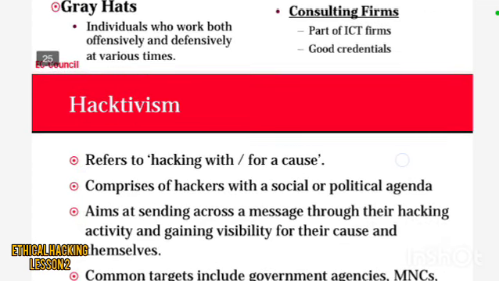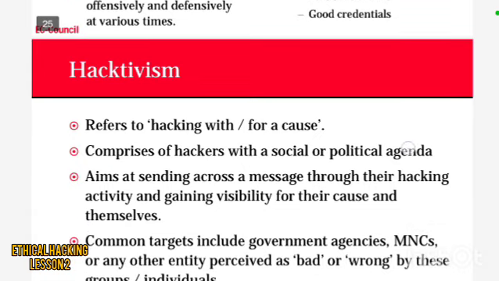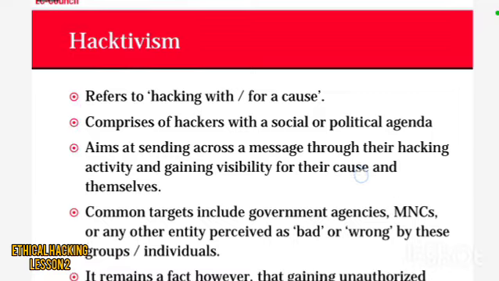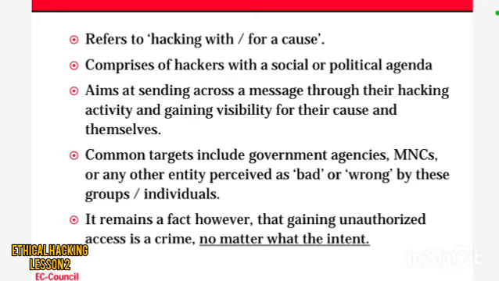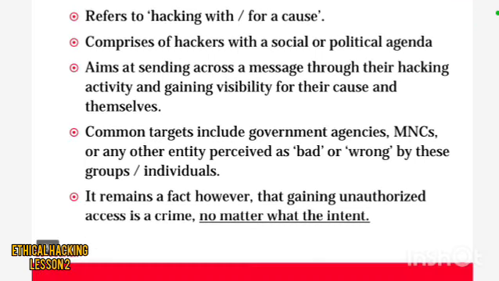Next one is hacktivism. Hacktivism refers to hacking for a cause, activism. It comprises hackers with a social and political agenda, aiming at sending across messages through their hacking activities and gaining visibility for their cause and themselves.